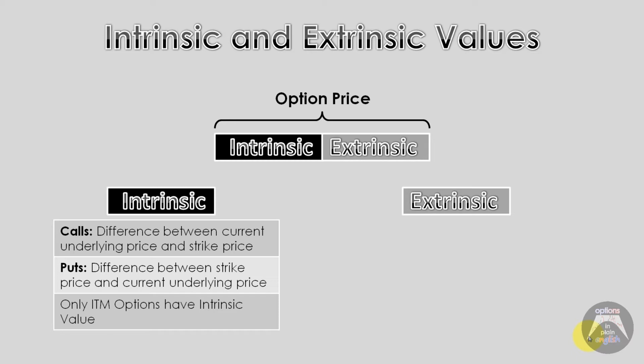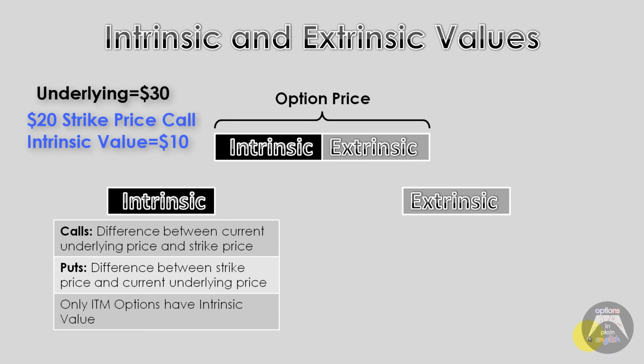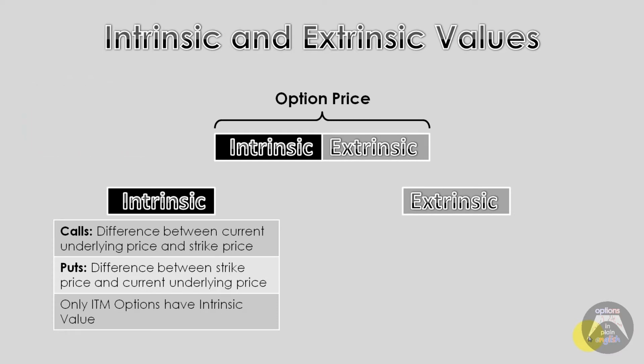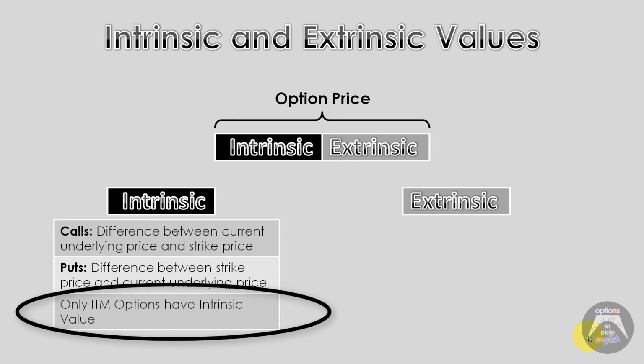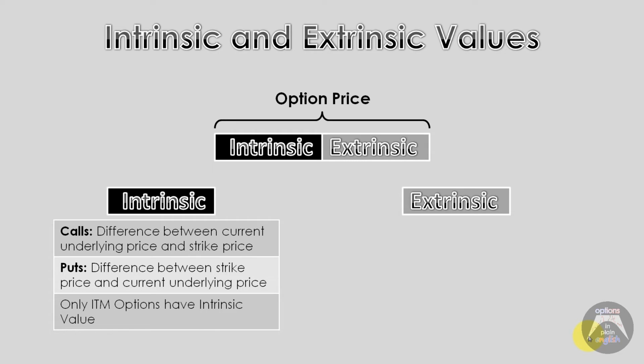So for example, if we had a stock that's trading at $30, the $20 call would have $10 of intrinsic value, and the $40 put would have $10 of intrinsic value. Because of this, it's important to understand that only in the money options have intrinsic value. At the money and out of the money options don't have any intrinsic value.